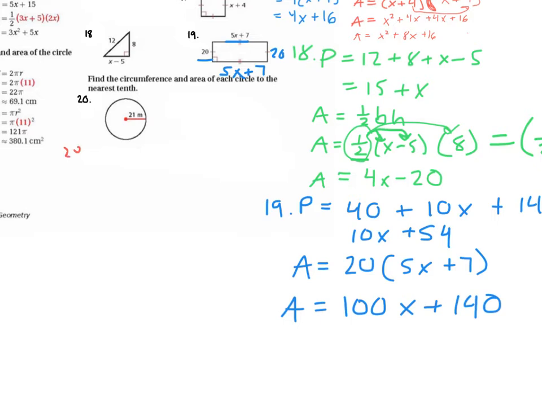So let's do 20. Find the circumference and area of the circle. How do we find the circumference of a circle? What's our formula? Pi d. 2 pi r, or pi d, but since here it gives us the radius, we'll just leave it as 2 pi r. So we do 2 times pi times 21, which would be equal to 42 pi. Perfect. I just multiply with the pi. That's fine. On the test, you're not going to have a calculator, so you'll leave it in pi.